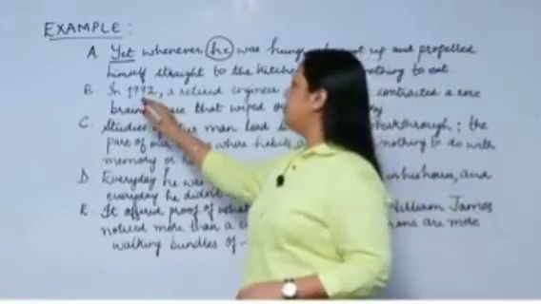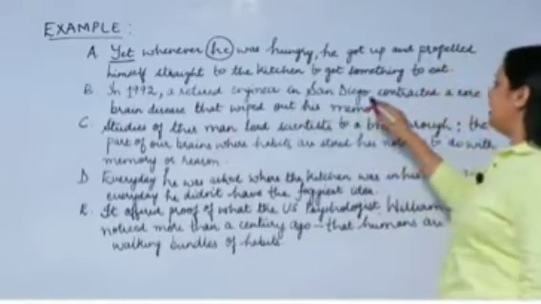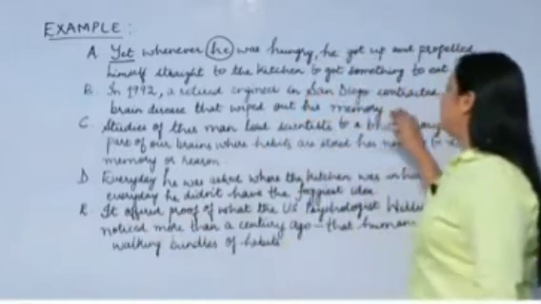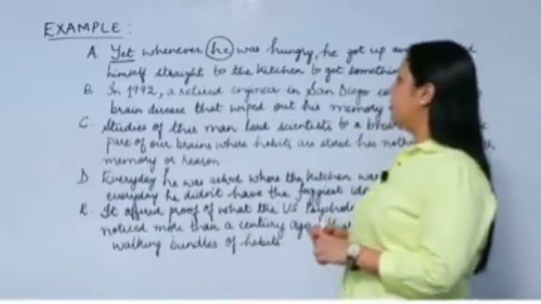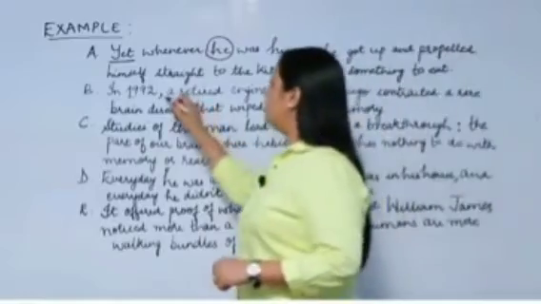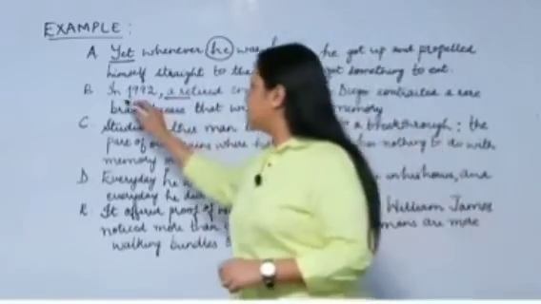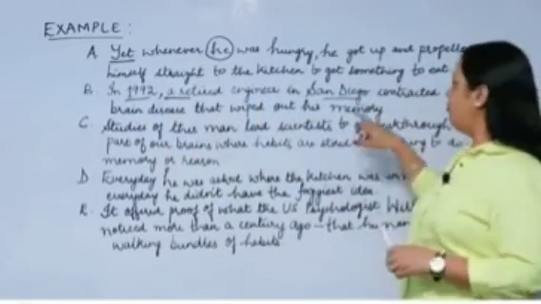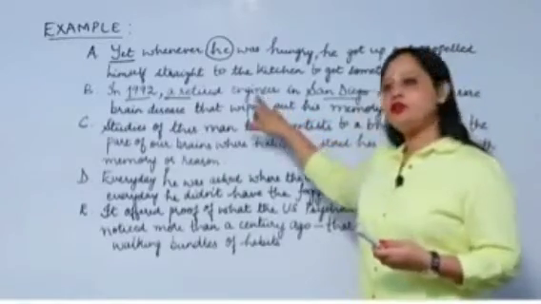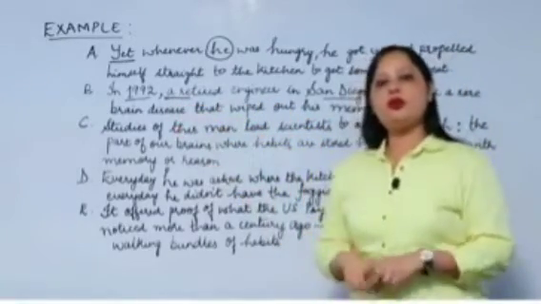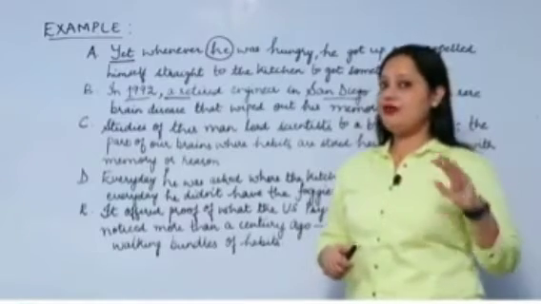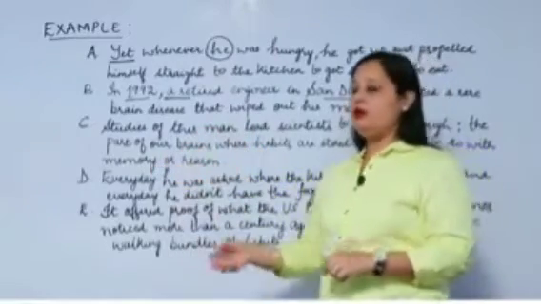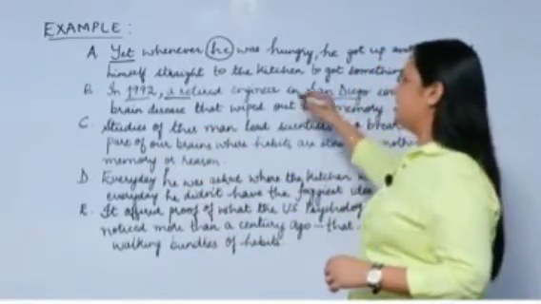Then the second is, "In 1992, a retired engineer in San Diego contracted a rare brain disease that wiped out his memory." So here you will find a retired engineer, then the year is given, 1992, then San Diego, the name of a place. Then there is a reference to a person with "a." "A" means we are going to talk about him for the very first time, and it doesn't have any word related to any other word, right? So this is an independent sentence.